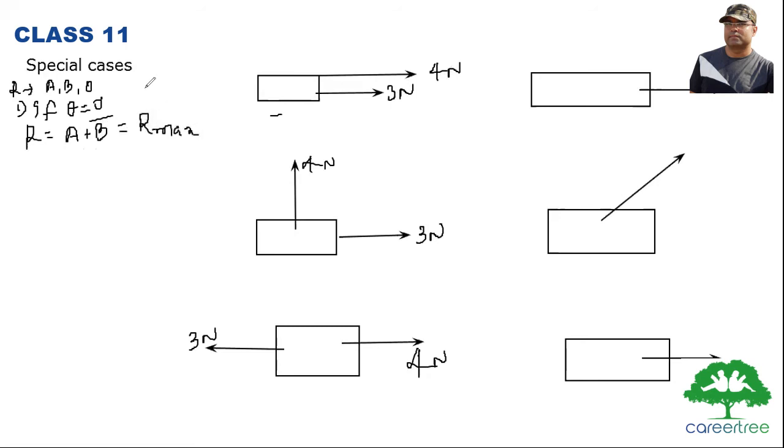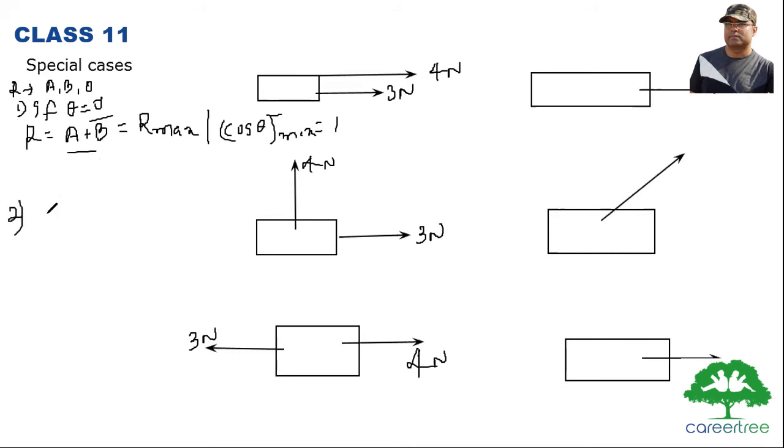Why? Because the maximum value of cos theta is 1, which we are keeping in this case. So from 3 Newton and 4 Newton, the maximum force you can get is 7 Newton.